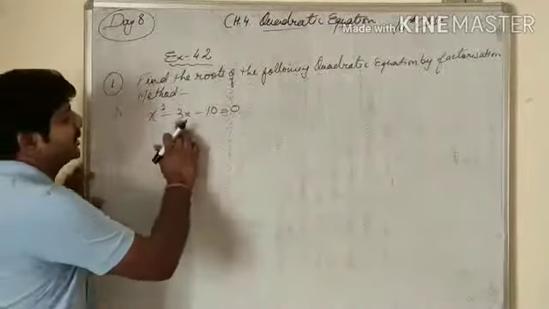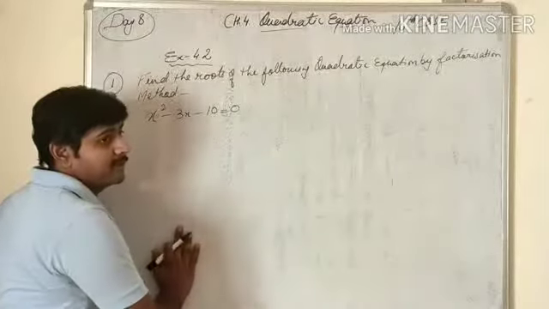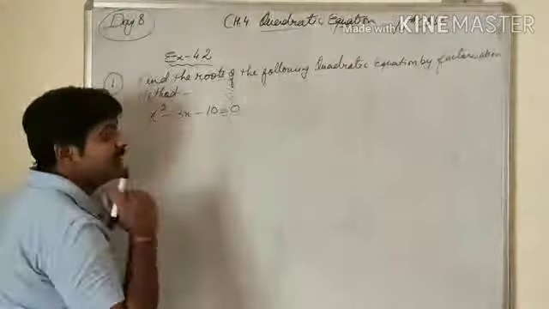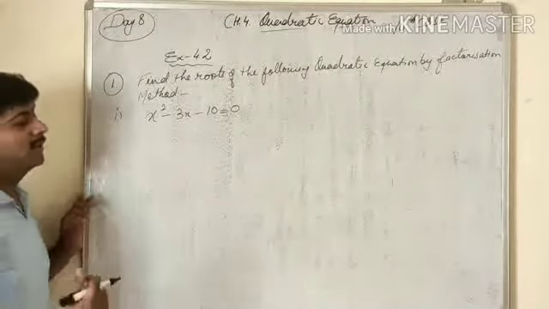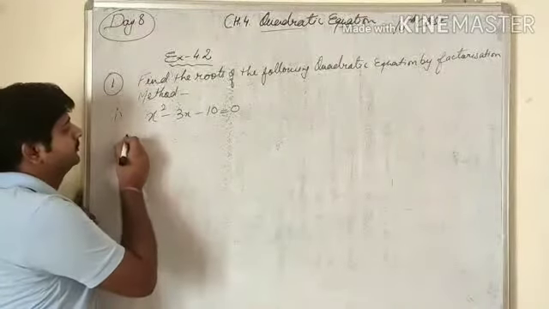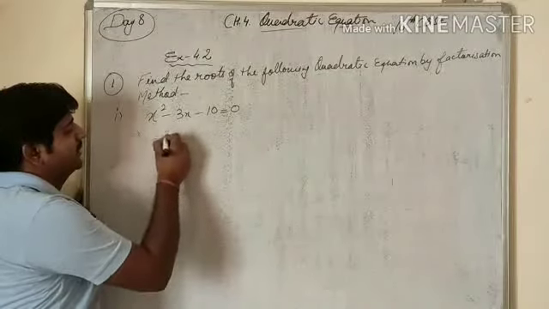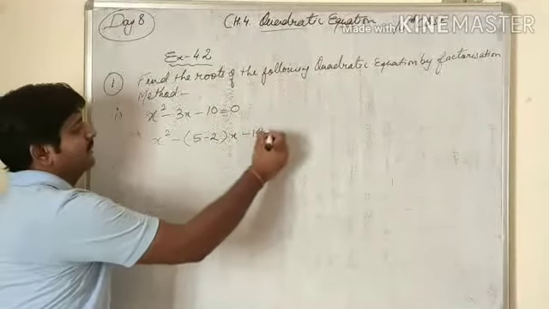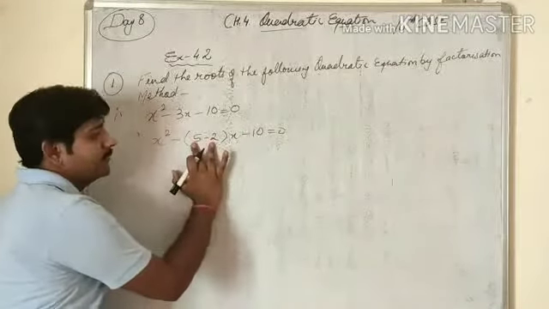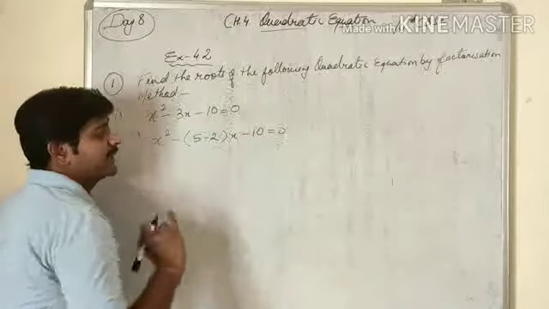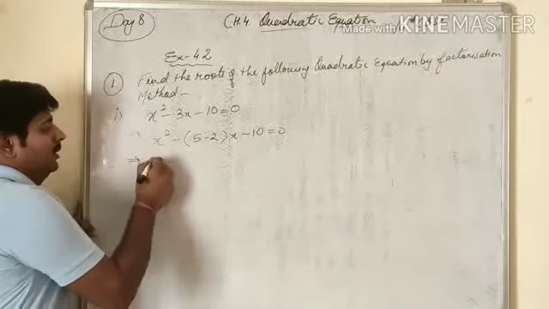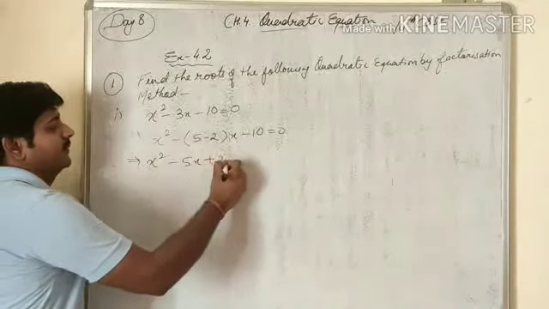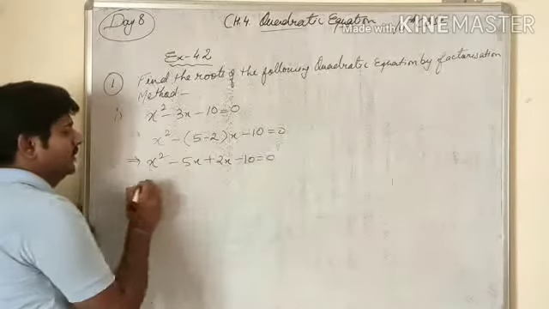So this is the middle term, which is 3, and we have negative 10. So 7 and 3, their sum is 10, but we need the product, and 5 2s are 10. So 5 and 2 we will take. So there will be x square minus 5x plus 2x minus 10. So 5 and negative 2, if we multiply, minus 10 is coming. That's why it is right. So x square minus 5x plus 2x minus 10 equals to 0.